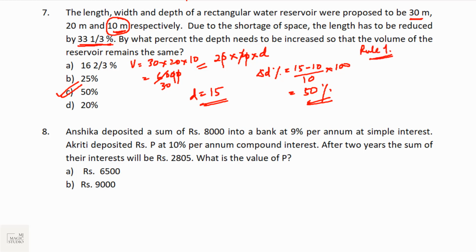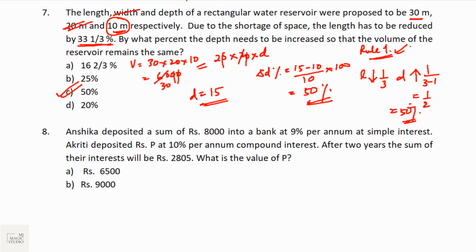But if you follow rule 1 and look carefully, what is not changing is the width, so forget the width. Now the relationship between length and depth is multiplicative. Volume is L into D into constant. Now what is happening with length? Length is reduced by one third. So if length is reduced by one third, depth should be increased by 1 upon 3 minus 1, that is half.